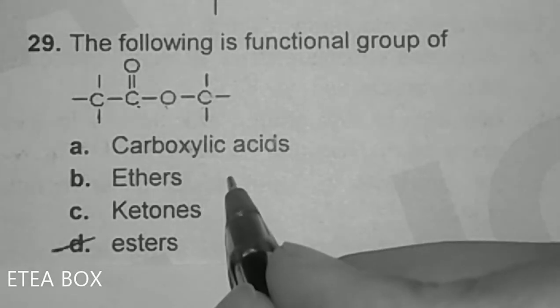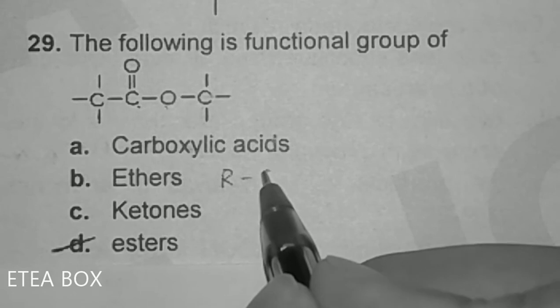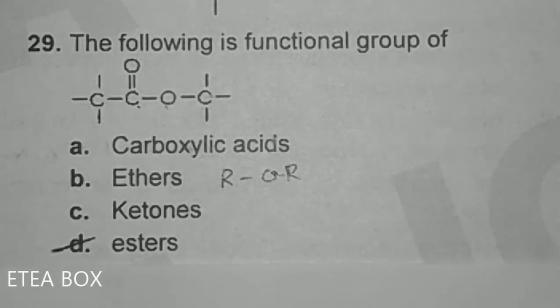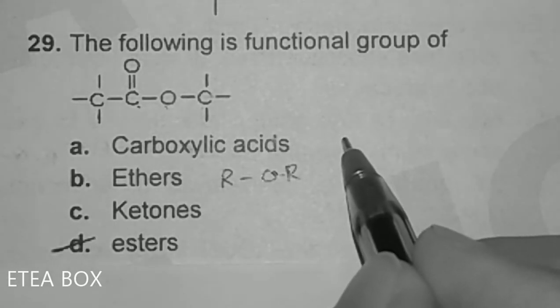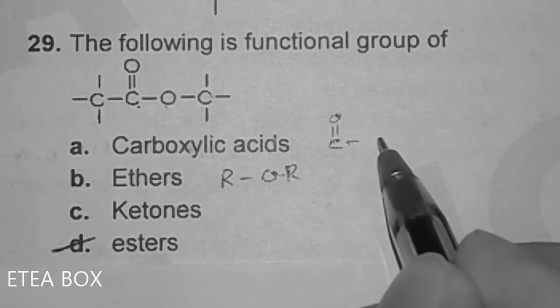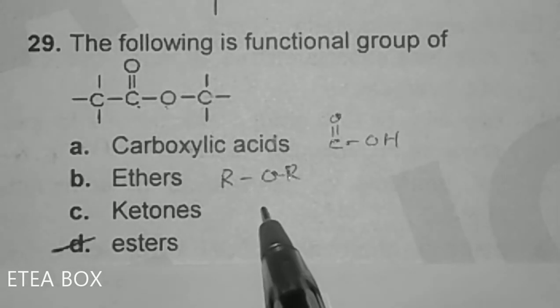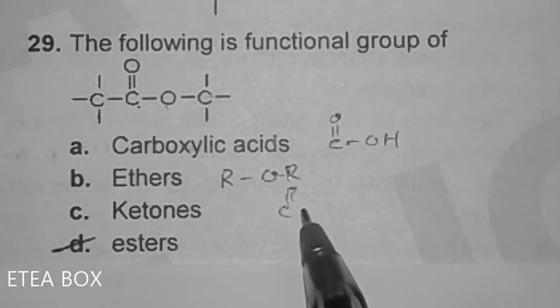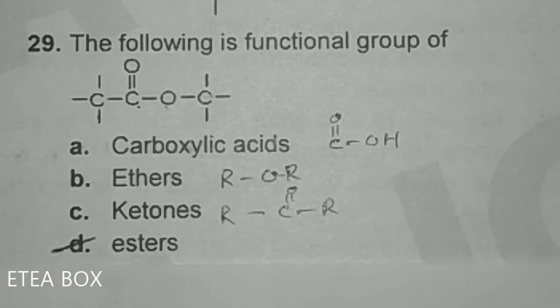Now look here, the functional group of ether is ROR. Carboxylic acid is C double bond OH. Ketone, you know, is C double bond O, with R here and R here. And this one is for ester.